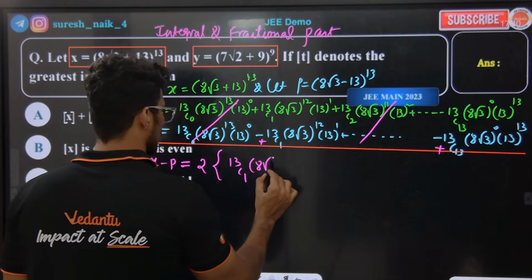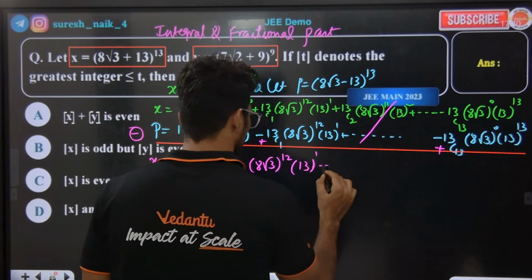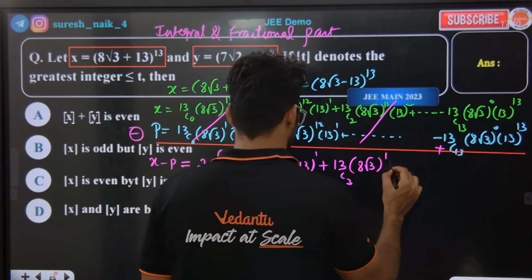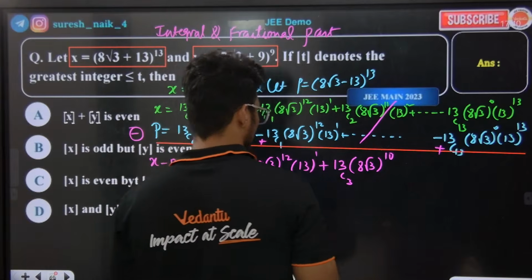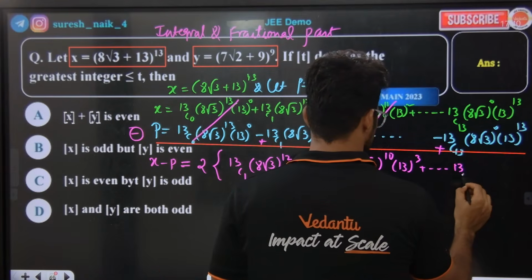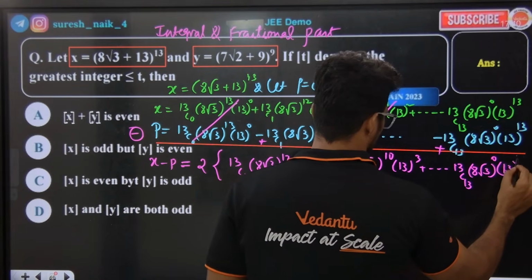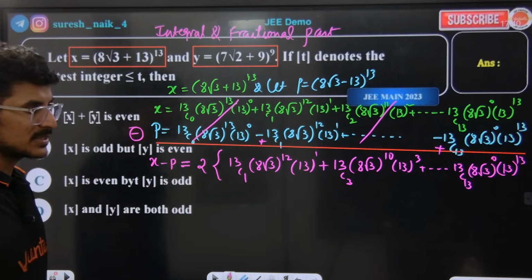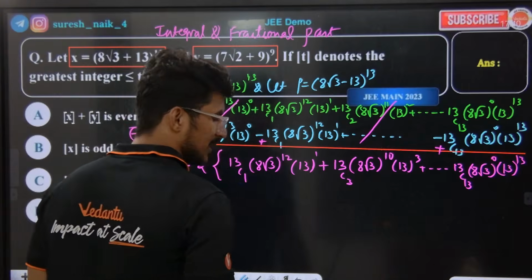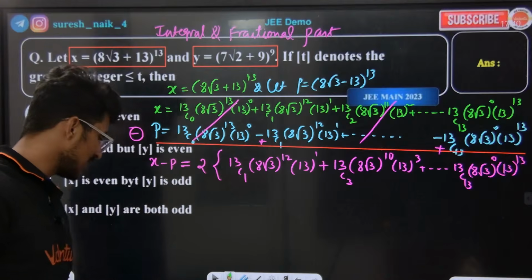13C1 (8 root 3) to the power of 12, 13 to the power of 1, plus 13C3 (8 root 3) to the power of 10, 13 to the power of 3, and so on till 13C13 (8 root 3) to the power of 0, 13 to the power of 13. Understood? Alternate signs cancel. Exactly. Advait, relations and functions will also start very soon, don't worry. So x minus p is this.